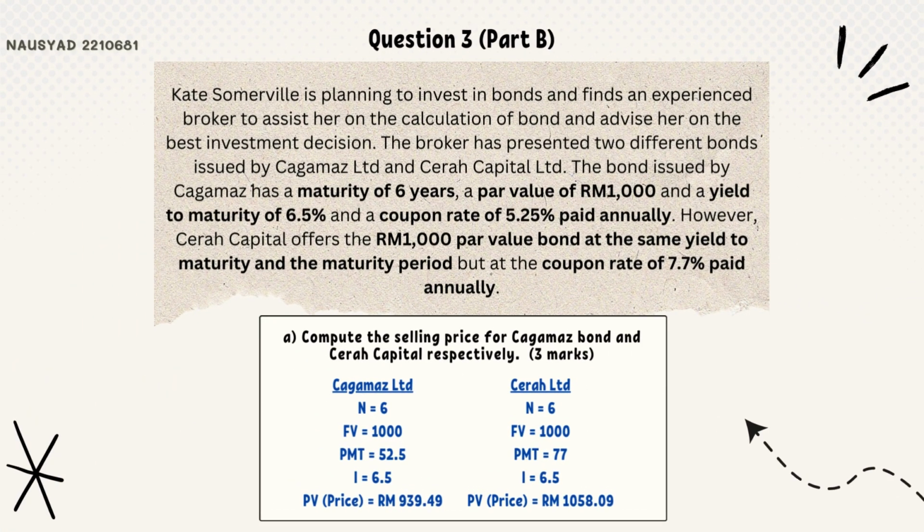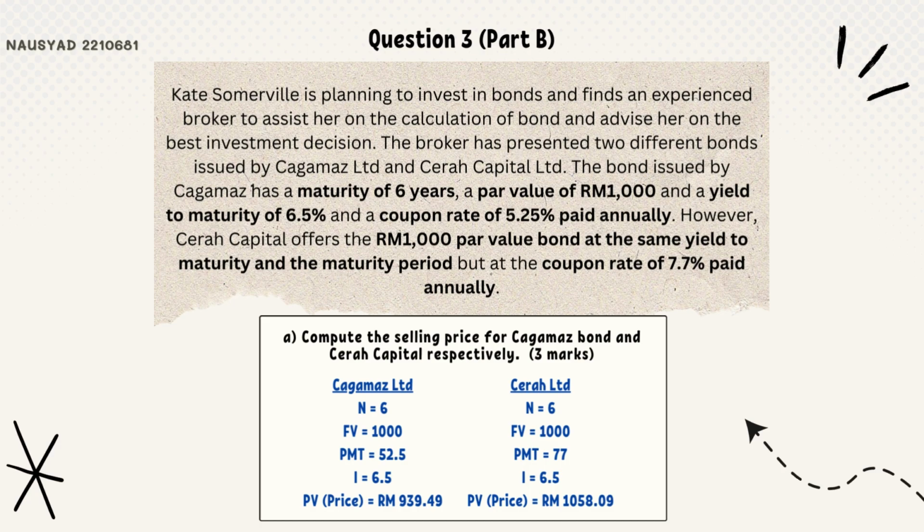For the next question, question 3 part B, Kate Somerville is planning to invest in bonds and find an experienced broker to assist her on the calculation of bonds. So the broker has presented two different bonds, which are Cagamas and Cerah Capital. The bond issued by Cagamas has maturity of 6 years, par value of 1,000 and a yield to maturity of 6.5% and also a coupon rate of 5.25% paid annually.